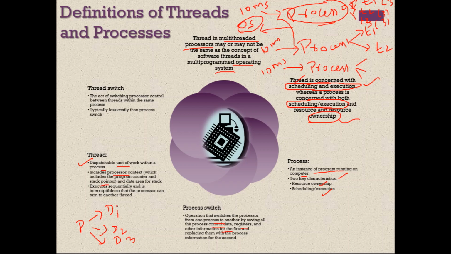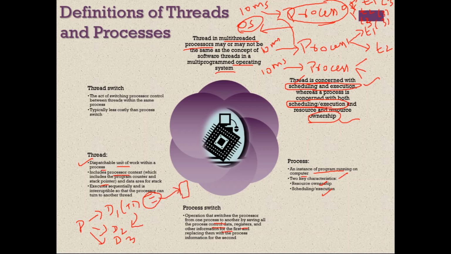Because a thread T1 contains a set of statements. After executing one statement, it should execute the next statement. So how the control will go is through the program counter. So it will have its own program counter and stack, right? Because within a process also we are going to switch from one thread to another thread. So when you switch from one thread to another thread, this thread status should be stored. Where will it be stored? It will be stored in some stack.